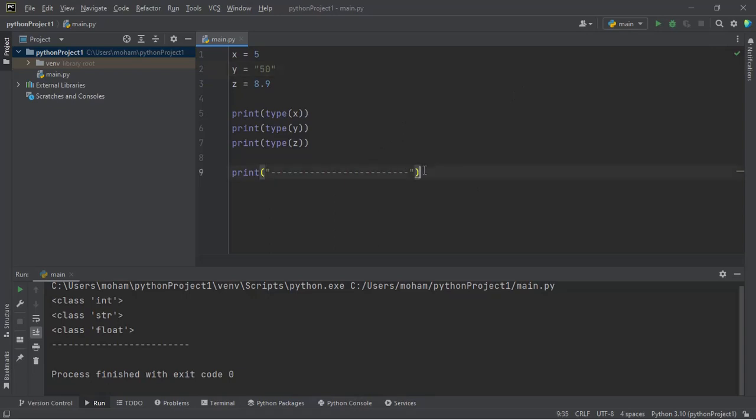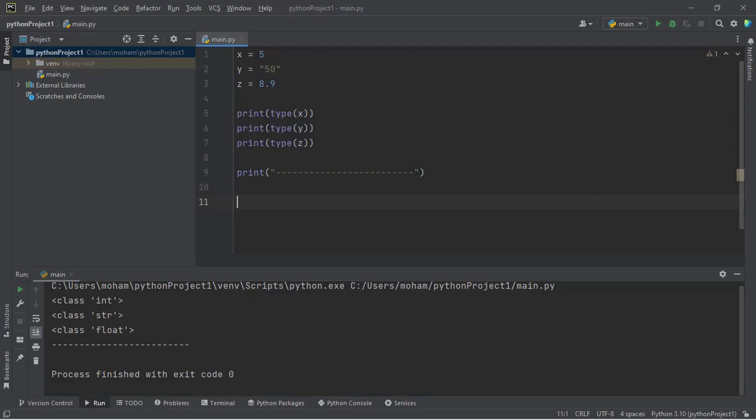Good. So what we can do here is typecast these types. I will say casted x, I'm using the camel case convention. Casted x, so it's 5, right? It's an integer, so I want to send it to a float. So what we'll do is float, then I'll put x over there, the variable x, because it's holding the value 5.